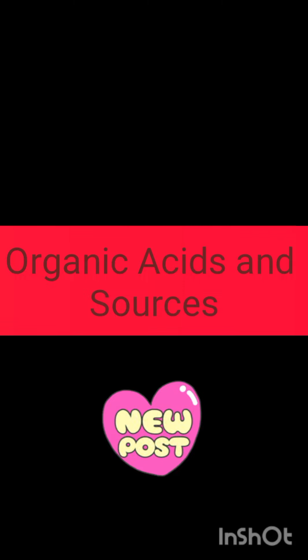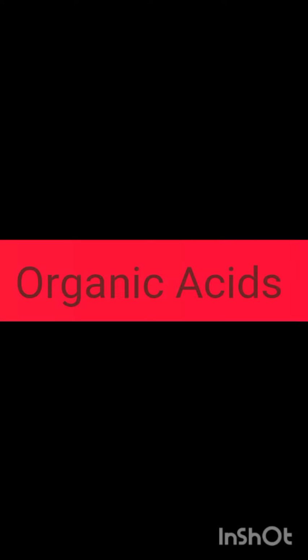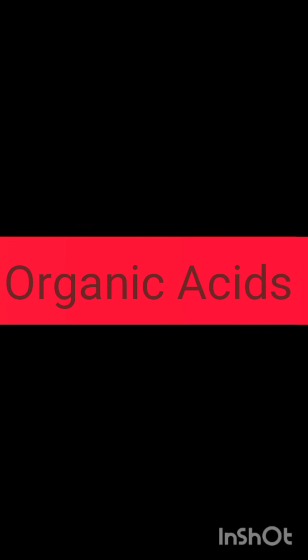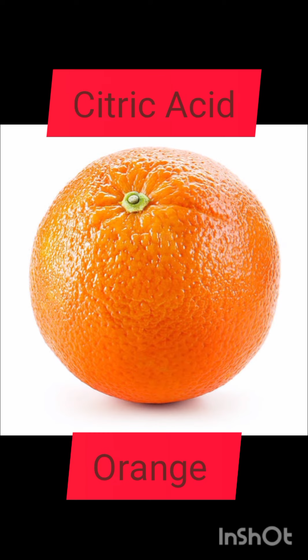Organic acids and their sources. The acids which are derived from plant sources are called organic acids. Let's see examples. Citric acid, which is present in orange, is used for food preservation.